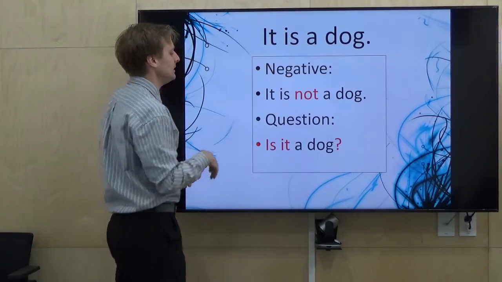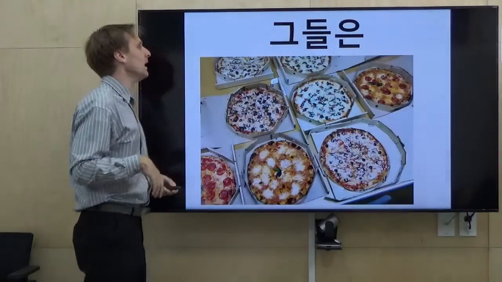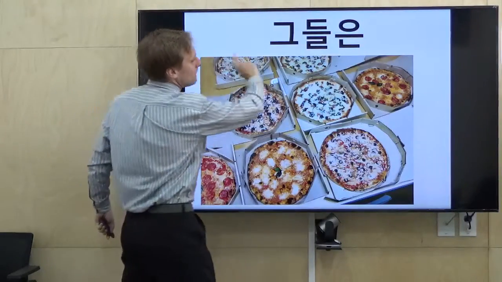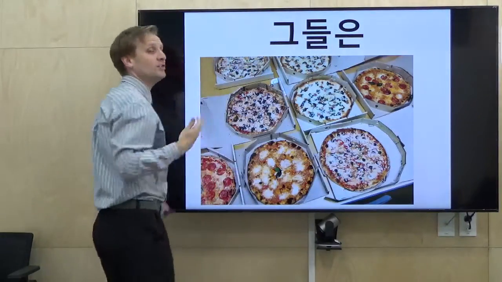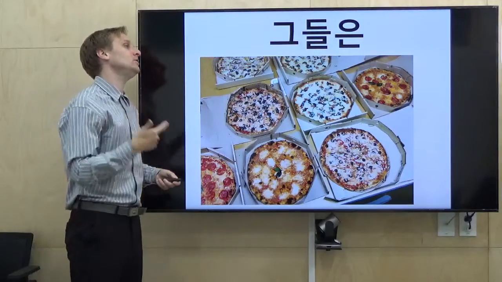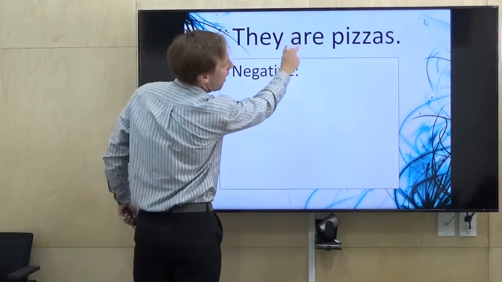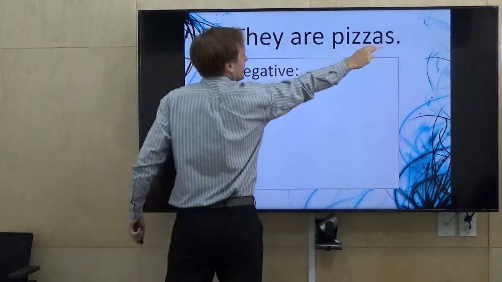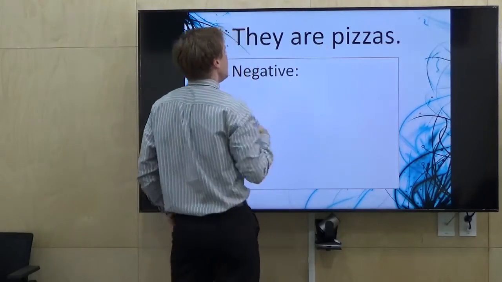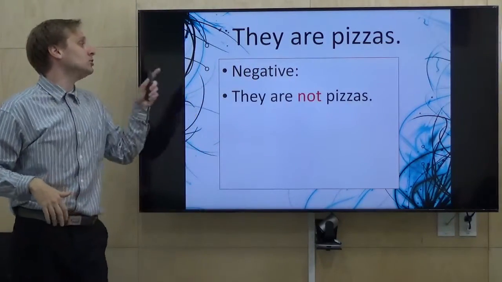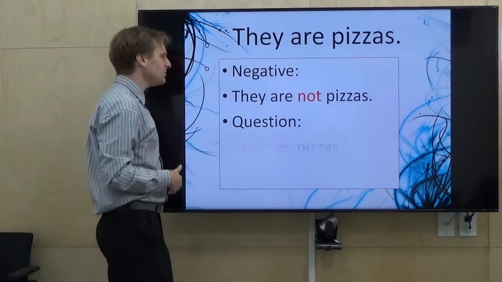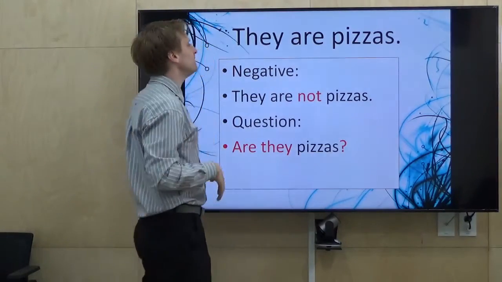And a question, is it a dog? Okay? And finally, there are many this time. So the sentence will be different. 3, 2, 1. They are pizzas. Again, we have an s and no a. A negative, they are not pizzas. And a question, are they pizzas?